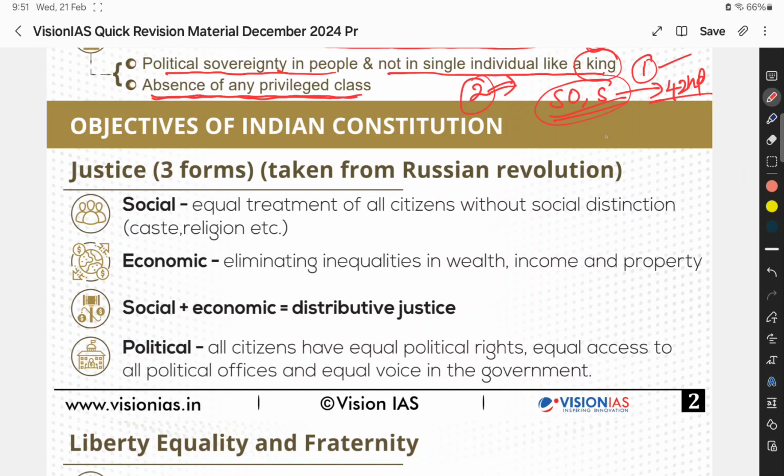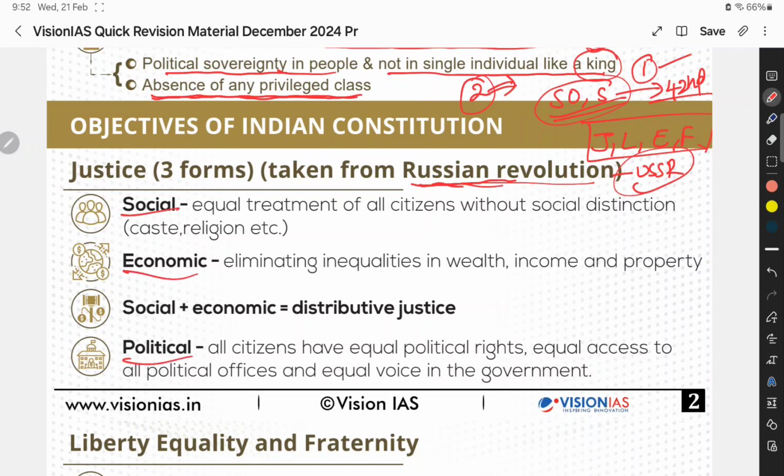I said we need to remember the objectives. What is this? Justice, liberty, equality, fraternity, JLEF. We will discuss in the order. Justice is taken from the Russian Revolution. Okay, this question also can be asked in the exam. We have borrowed justice from which country? That is the Russian Revolution, Russia. That time it is called USSR. Presently it is Russia. Okay, and justice is of three types: social, economic, and political.